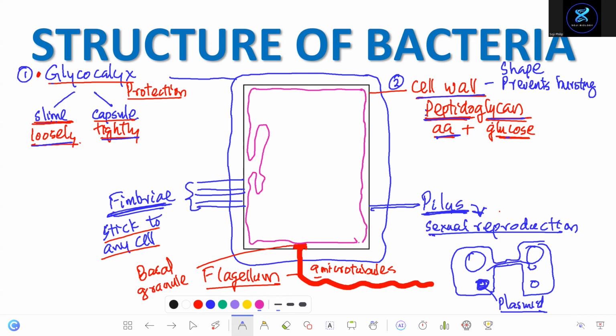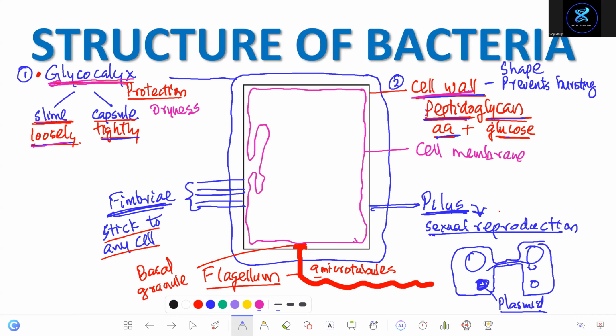So what are the three layers from outside? Starting from outside, what's the first layer? Keep memorizing. Okay, outermost layer, glycocalyx. Second layer, cell wall. Third layer, what's the third layer? Cell membrane. This is the cell membrane. Three layers. What's glycocalyx for? Protection from many things, from antibiotics, dryness. Mainly you learn protection from dryness.